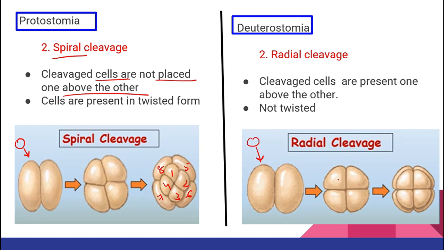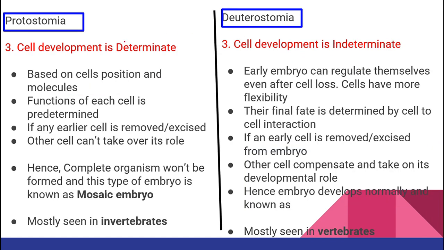But on the opposite, if you see, zygote is divided into two cells, four cells, and here can you see this cell? This cell number 1 is above the cell number 2. Cell number 4 is above the cell number 3. So cells are one above the other. They are not in the form of twisted. This type of cleavage we call as radial cleavage.